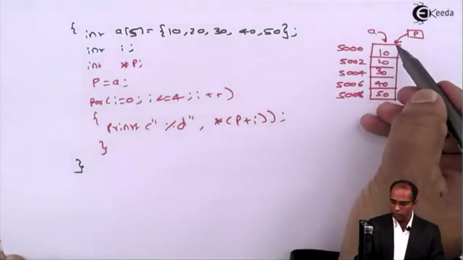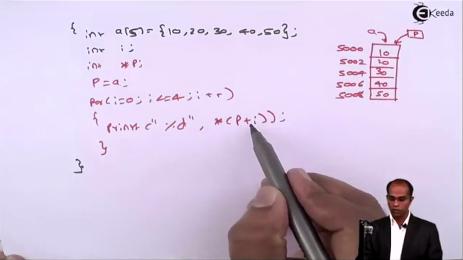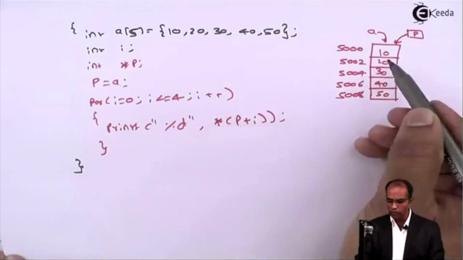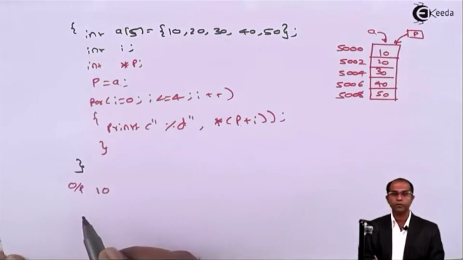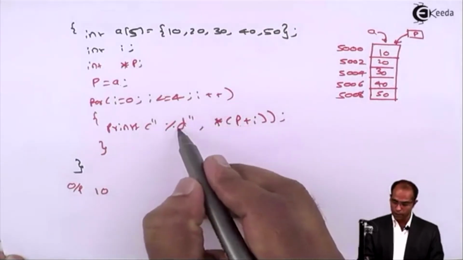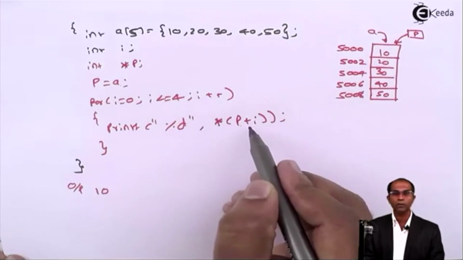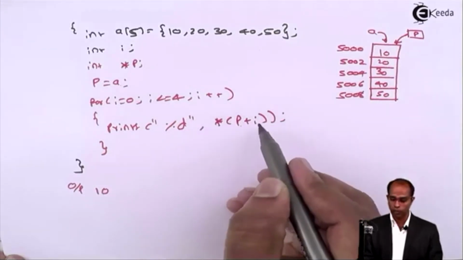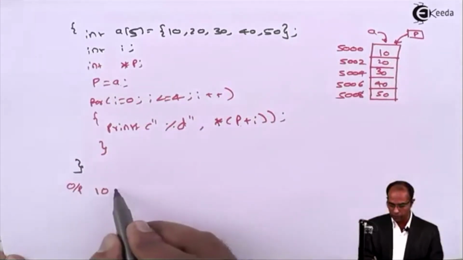P is nothing but the base address. Base address is what? 5000. 5000 plus 0 is 5000. Value at 5000 is 10. So the output prints as 10. Right? Now, again go back, i becomes 1, printf("%d", *(P+i)). 5000 plus 1 is 1 into 2, because it's an integer pointer. So value at 5002 is 20.